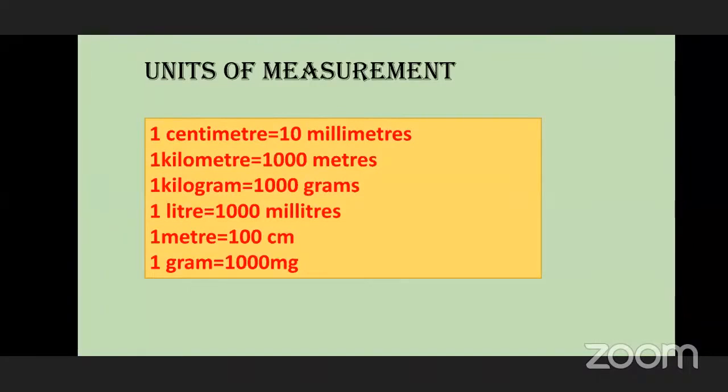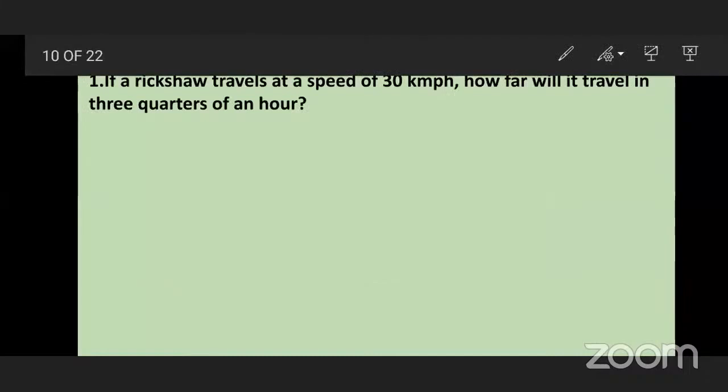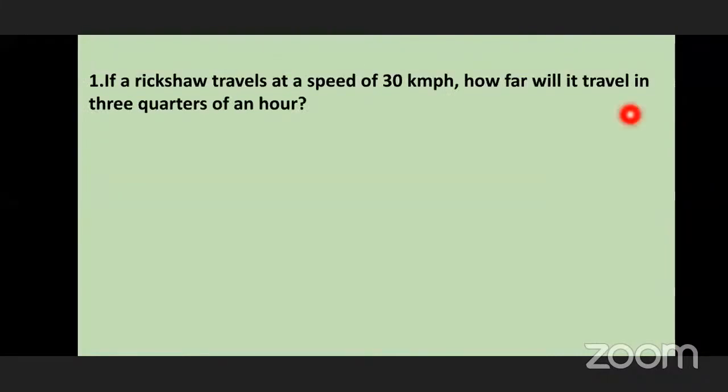Okay, now let us start our word problems. This is our first question. For solving word problems, what do you have to do? You have to first read the question carefully. See what information they have given us. After that, concentrate on what we have to find, and according to that, do the operations, that means addition, subtraction, multiplication or division. Okay, I'm reading the first problem.